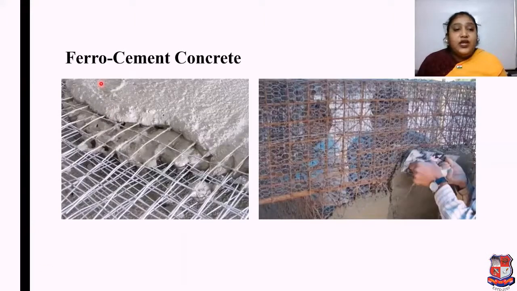Now, if we talk about the ferro cement concrete, here you can see a more congested area, with some small steel rings. Some small steel rings means we can see congested areas, and we can't see proper aggregate in this concrete. We are seeing a mortar or slurry type of thing over here.